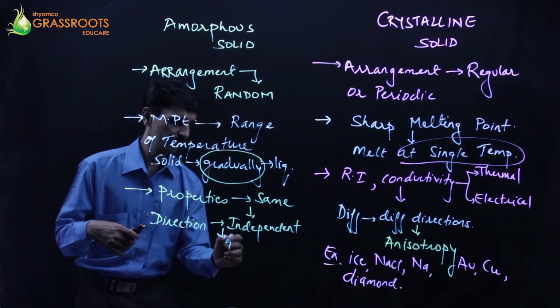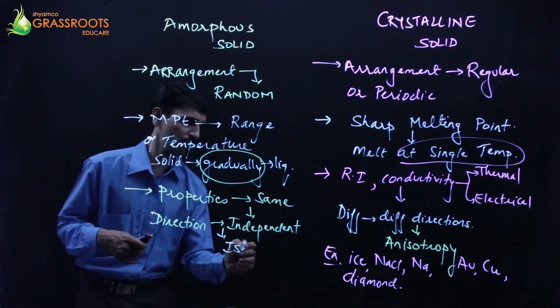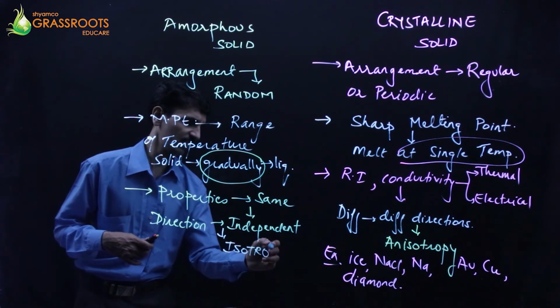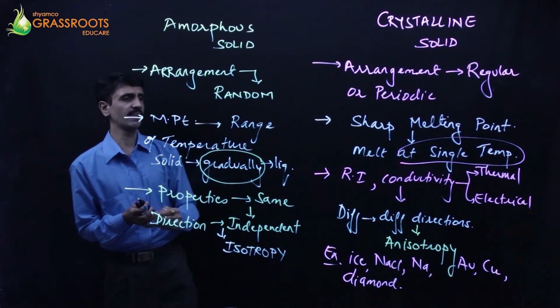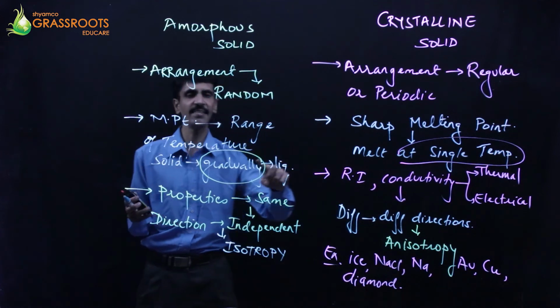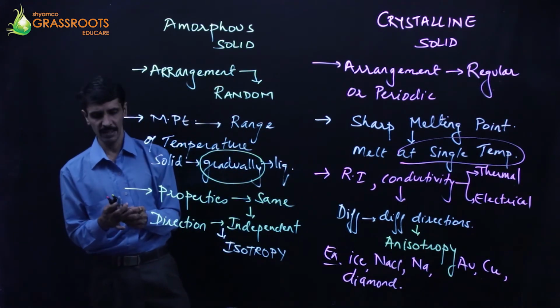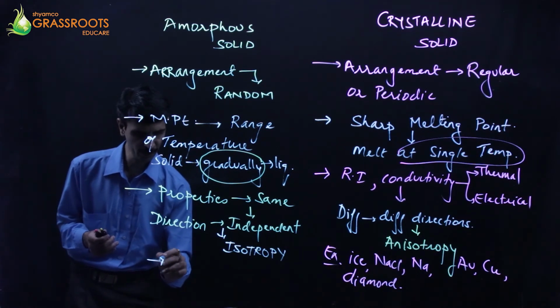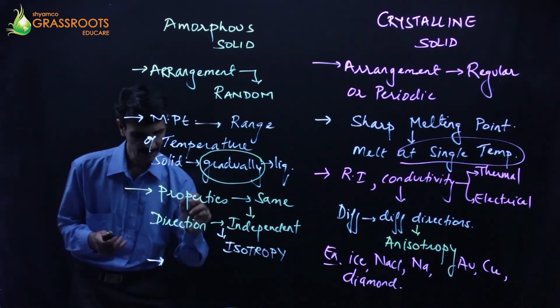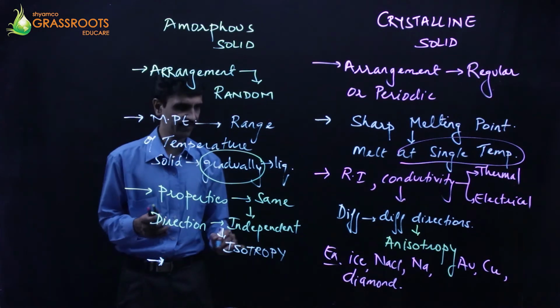Isotropy. And the substance is said to be isotropic. This is anisotropic and this is isotropic. All right. The next point is, the most important, and that is we are going to give the examples.